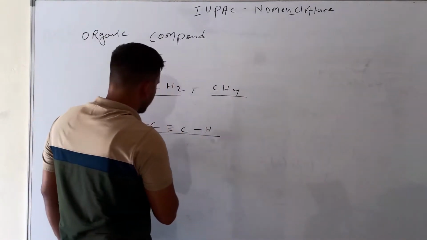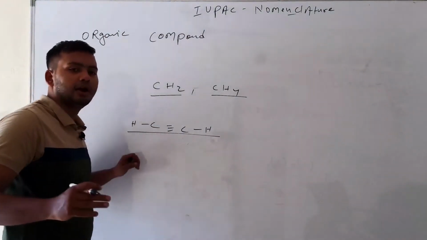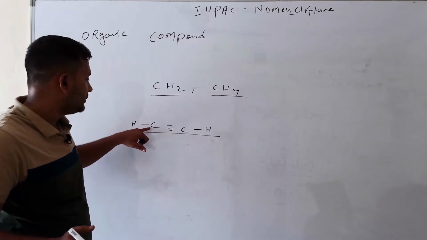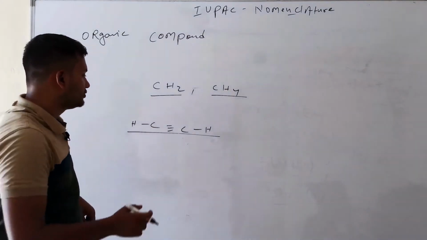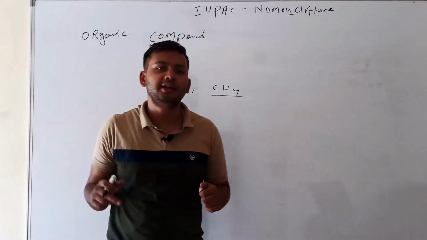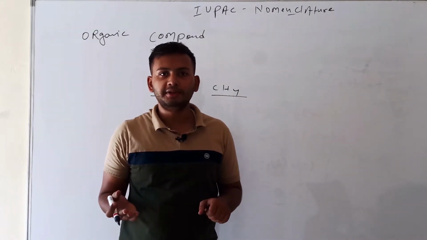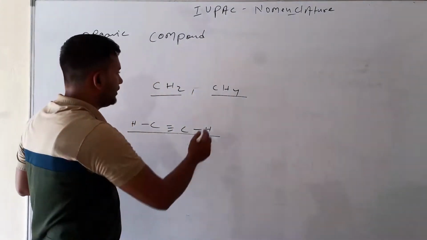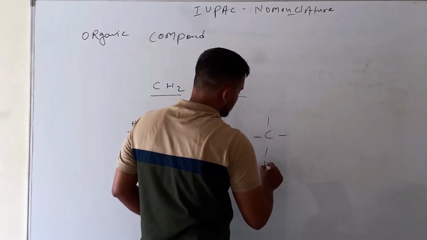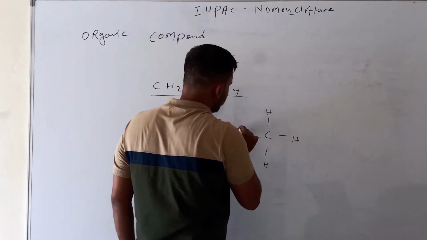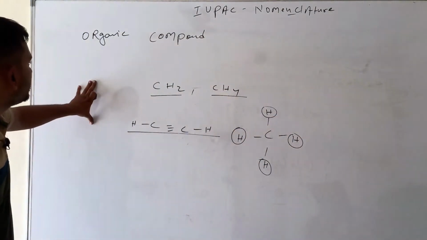This is called a two-carbon compound. One carbon is called meth, as in methane, and with two carbons it is called eth, as in ethyne. Meth means one and eth means two. So meth means a compound with one carbon atom, and eth means a compound with two carbon atoms. Just like CH4 is also an organic compound. So first, we discussed the organic compound.